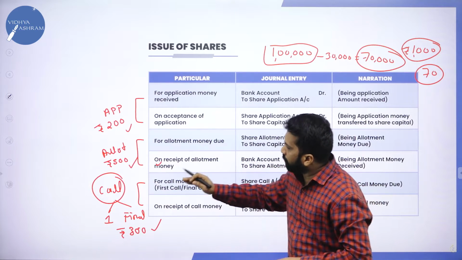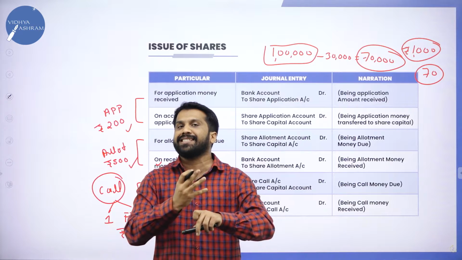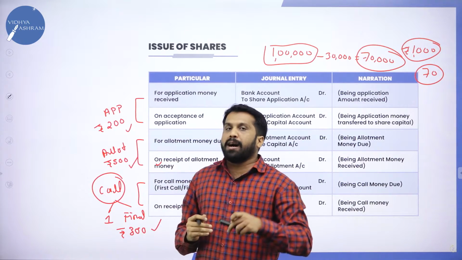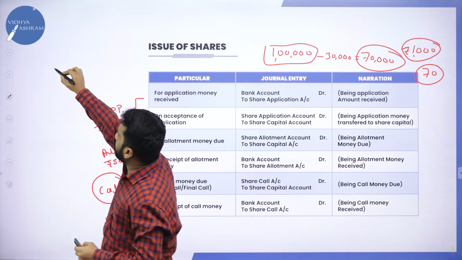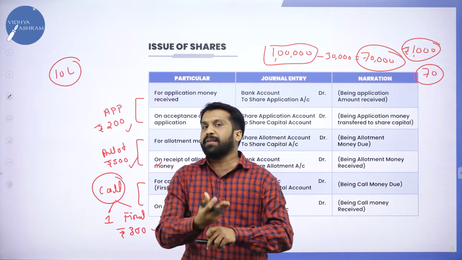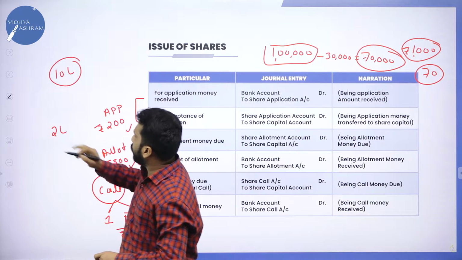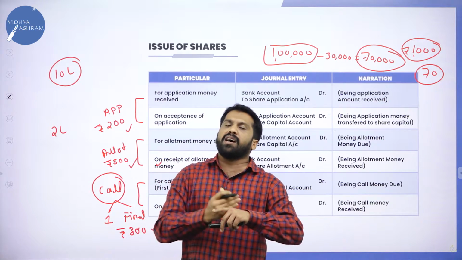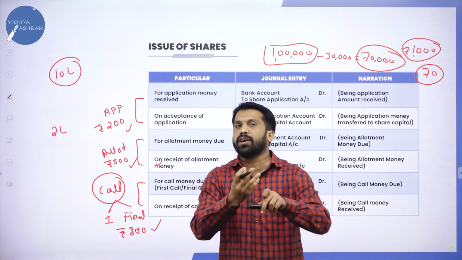Now, another example. Suppose you want to purchase a site or property. At the time of applying, the property value may be 10 lakh. The advance you paid is 2 lakh, so you have to pay a balance of 8 lakh. After 2 months, the property is allotted in your name.